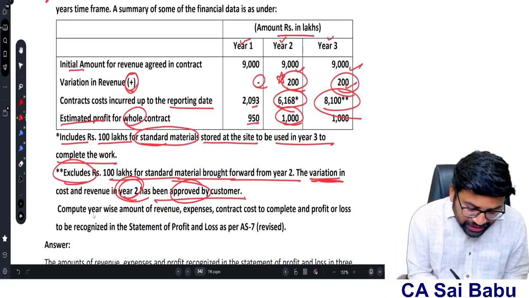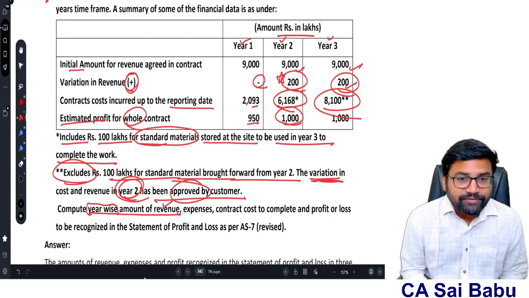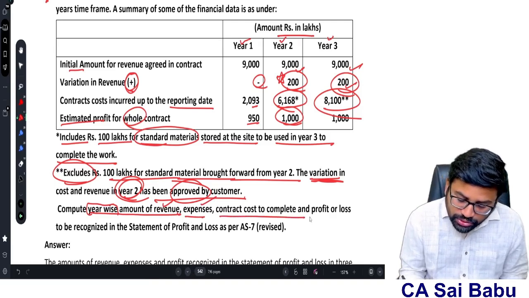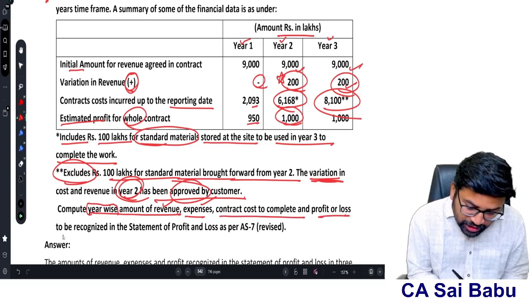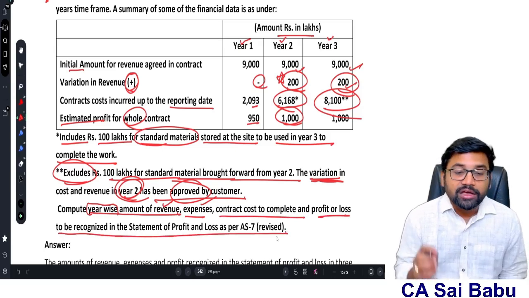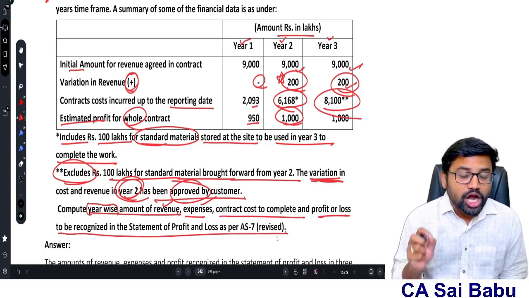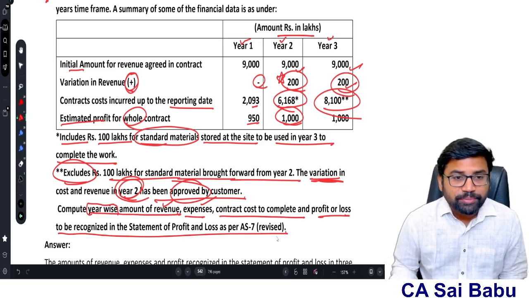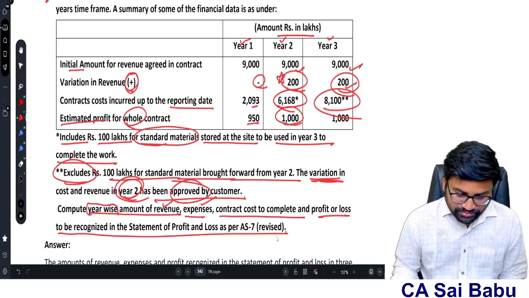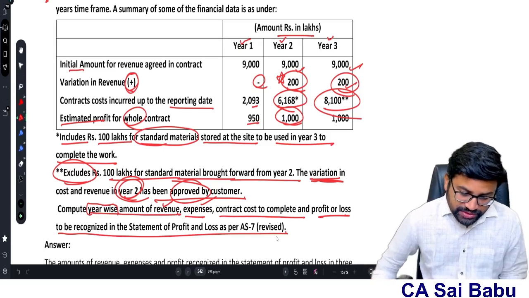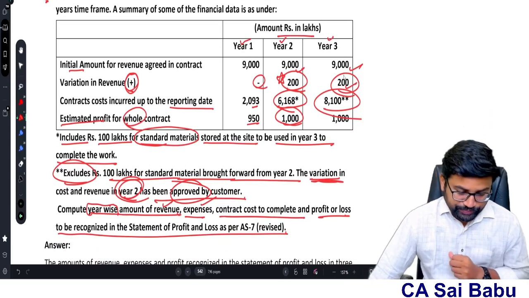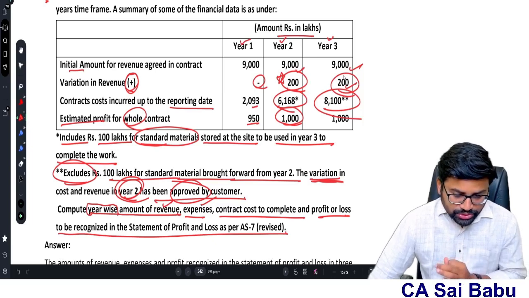So compute year wise amount of revenue. See here what they are asking. Year wise, how much is the revenue, cost, expenses, and contract cost to complete, and profit and loss to be recognized in the statement of P&L. See how much revenue, how much cost you will recognize. Once you know the revenue and cost, obviously you will know the profit or loss to be recognized. Okay, this is the question, sir. So 3 years we need to do, sir. Year 1, year 2, year 3.